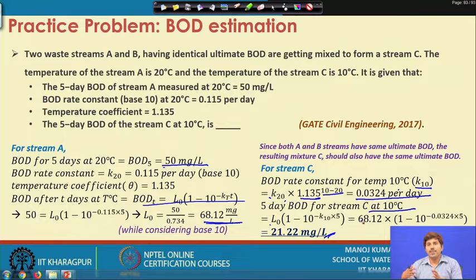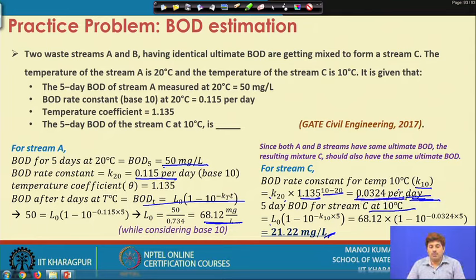With the lower temperature, the biological activity has reduced and the exerted demand of oxygen has reduced. Organic matter is still the same, but exerted demand in the 5-day has actually decreased, because the rate of decay has slowed down. So, you see the rate of decay here is 0.115 per day, while the rate of decay here is 0.03.